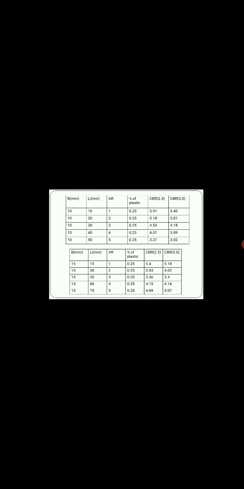This is the assembly of a CBR test. After conducting the test, this is the sample. Firstly, the test is conducted without plastic sheet, and these are the results. After that, the percentage of plastic varies from 0.25 with B kept constant at 10, and the aspect ratio varies from 1 to 5. These are the various CBR test results.